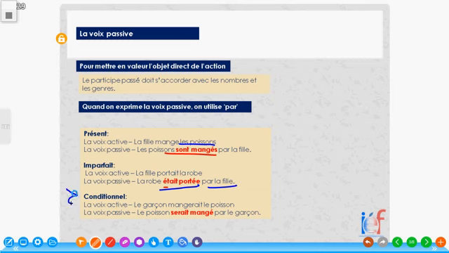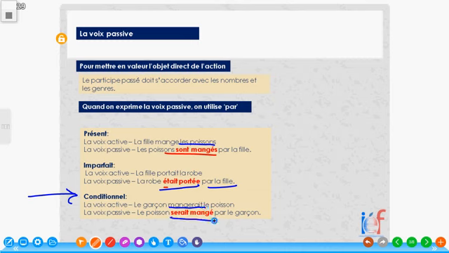In the conditional sentence, au conditionnel, le garçon mangerait le poisson. That is, the boy would eat the fish. Le garçon mangerait le poisson. In the passive voice, it now becomes le poisson serait mangé. Serait mangé.